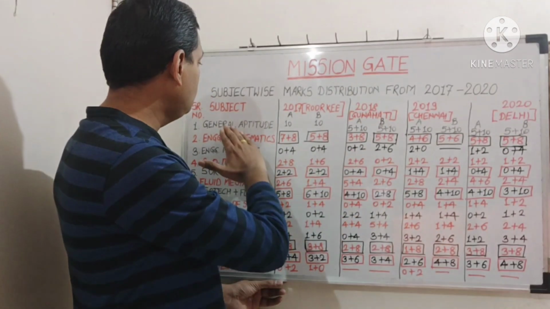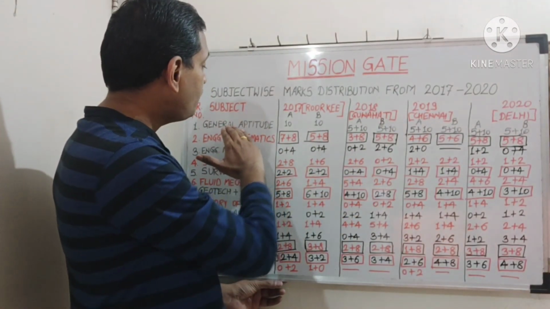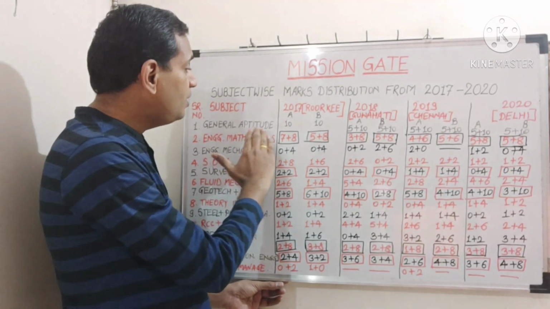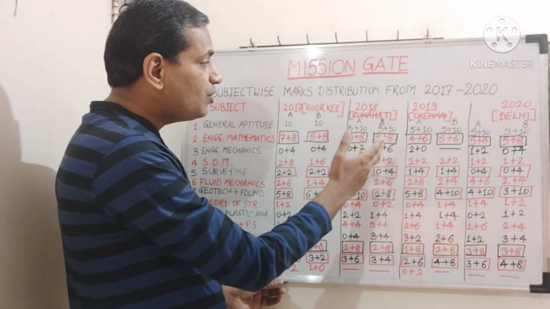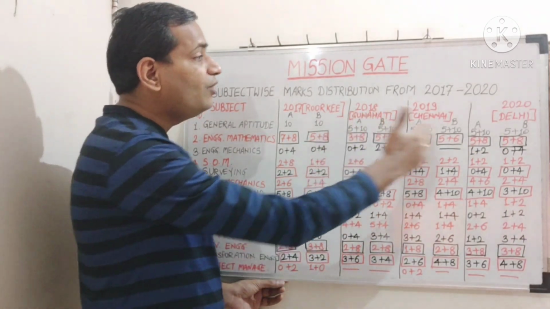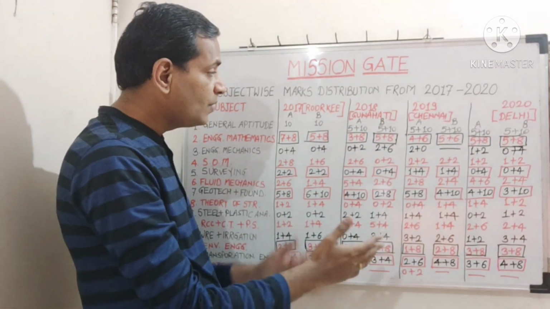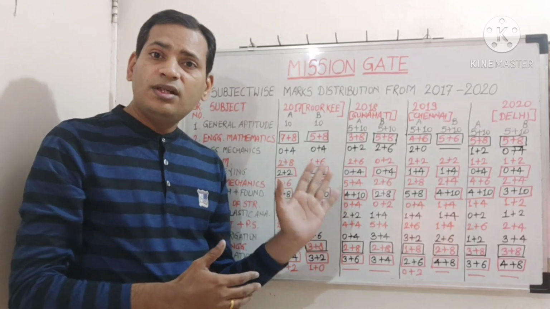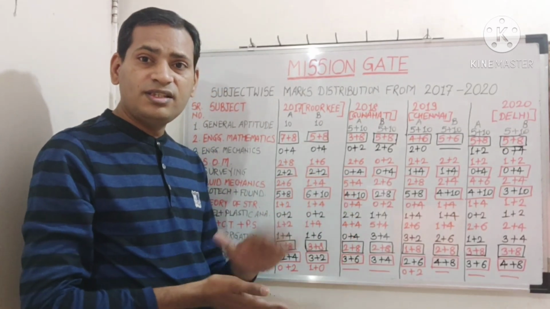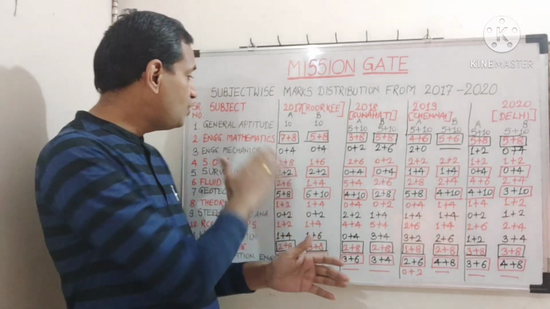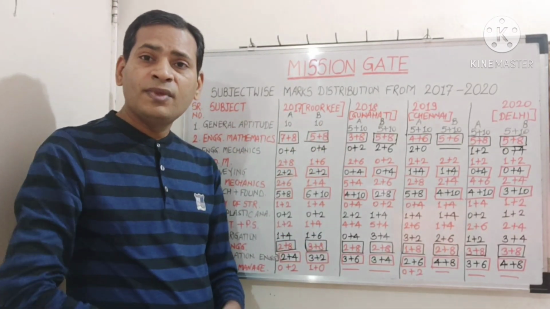As far as general aptitude is concerned, the GATE examination pattern was somewhat different before 2018, and from 2018 onwards it is the same. So 5 MCQs of 1 mark each and 5 MCQs of 2 marks each. This is the pattern, so there are 10 questions of general aptitude.